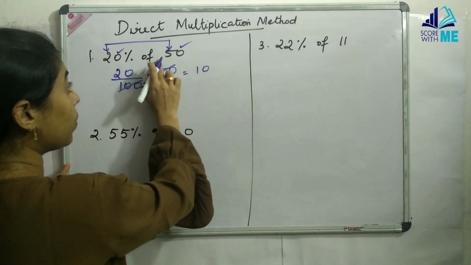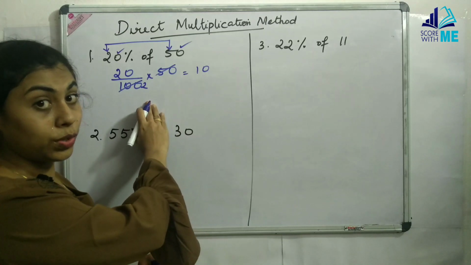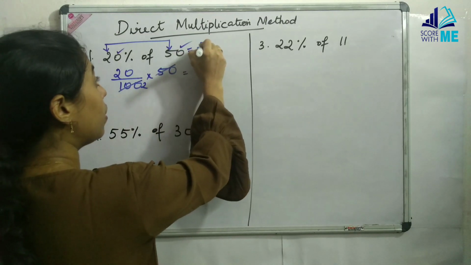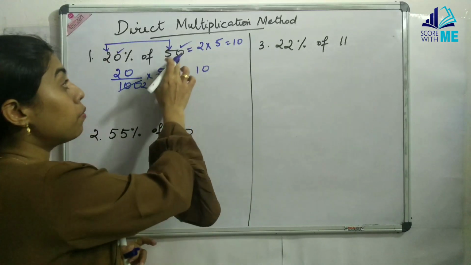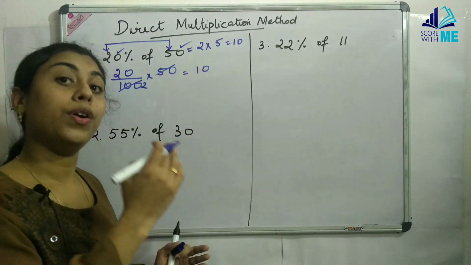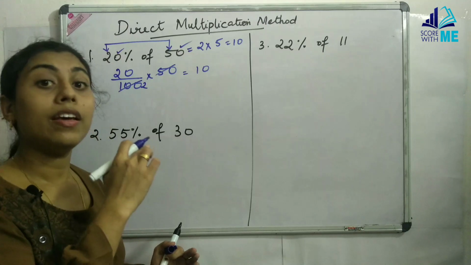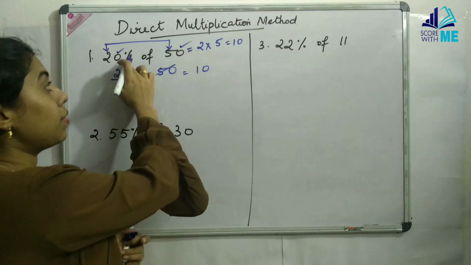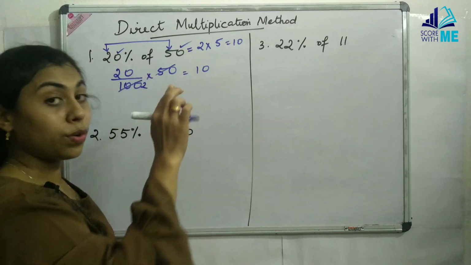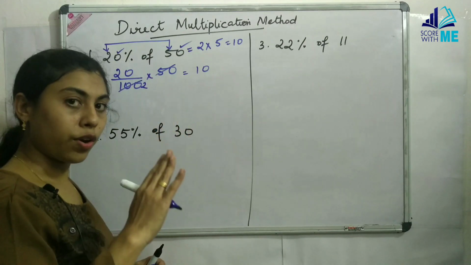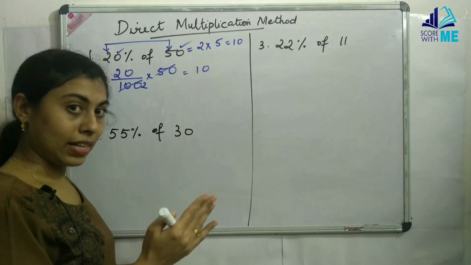So if we see the question, we need not do this step. Directly from here we can find the answer as 2 into 5, it is 10, because both these zeros are ultimately going to get cancelled with the zeros in the 100 that comes as a result of this percentage. See the zeros. Okay, so whenever you have 2 zeros in your question, we need not do the division and then the cancellation part.